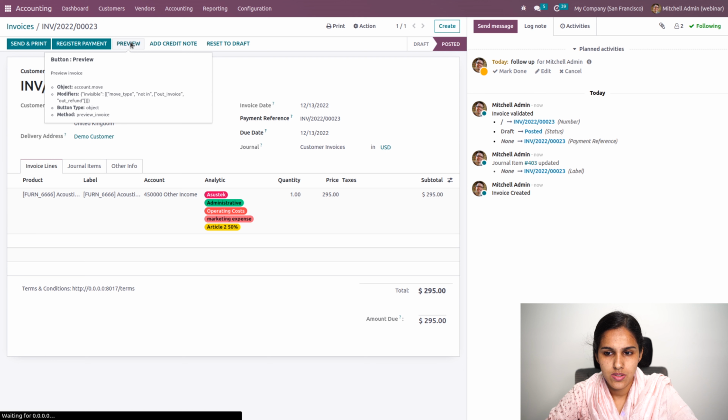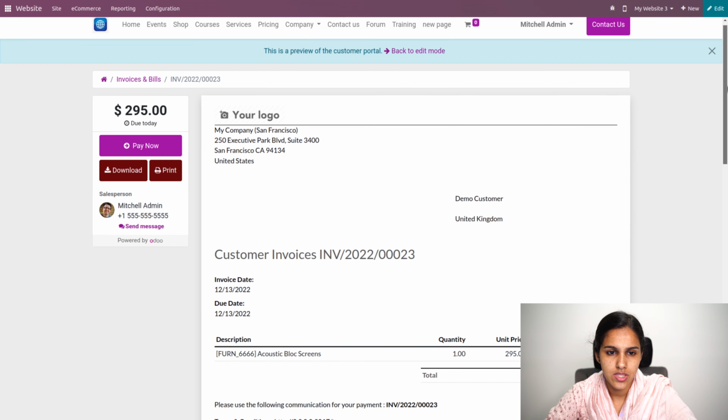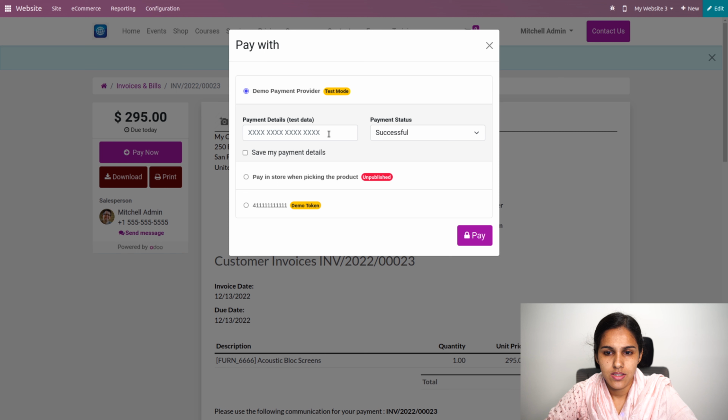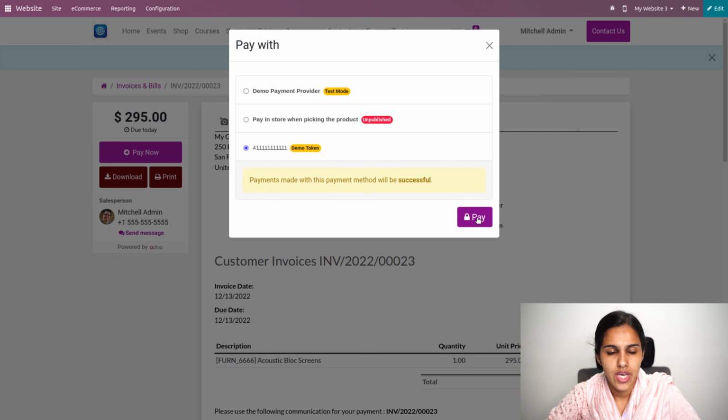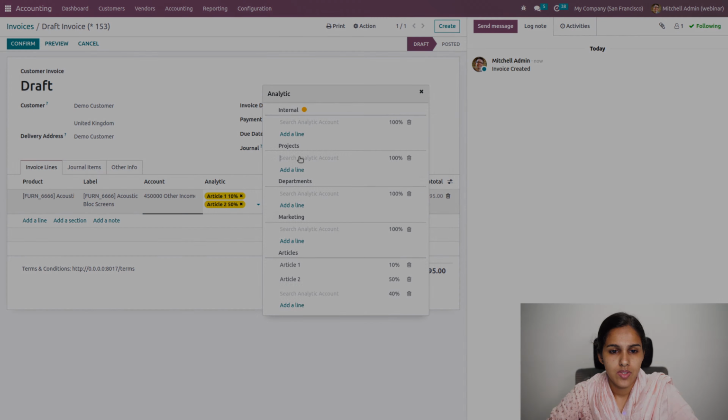Okay. So this is an invoice where all the details can be seen, and also click on the pay now option, where you can see the demo payment provider, and the test card data can be added. If you want to save the payment details, you can mark it as save. So let's pay. It will be shown that the payment has been done.